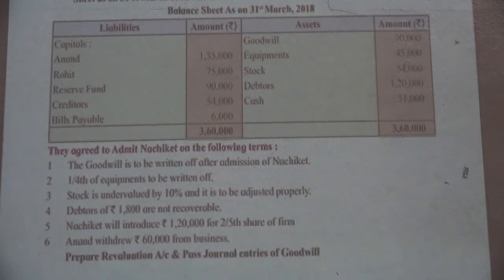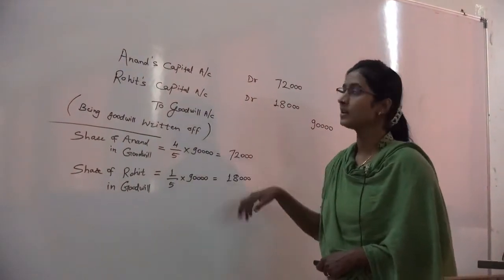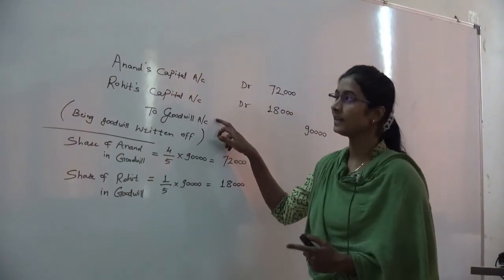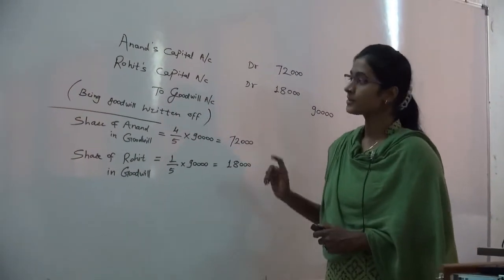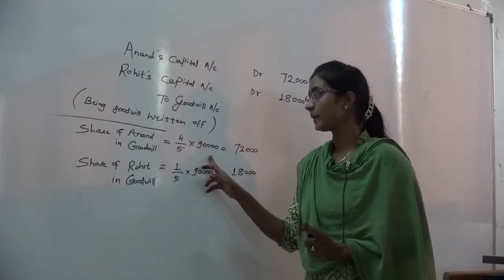The entry will be, all partners are the receiver. Capital account debit, Rohit's capital account debit to goodwill account. These are the old partners. They are distributing the goodwill in the ratio of 4:1. Here is the calculation. Total goodwill appears in the books of account by rupees 90,000.